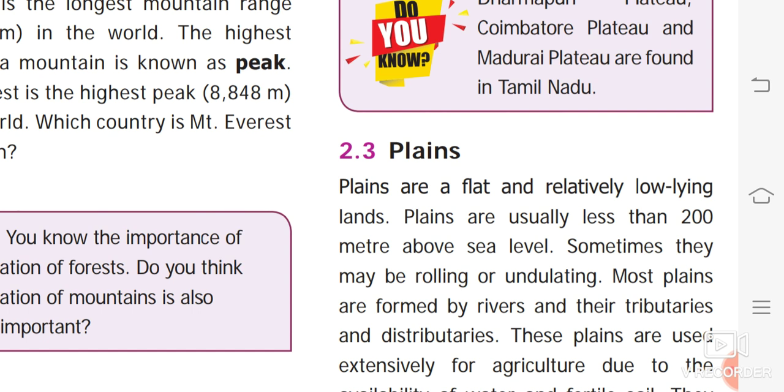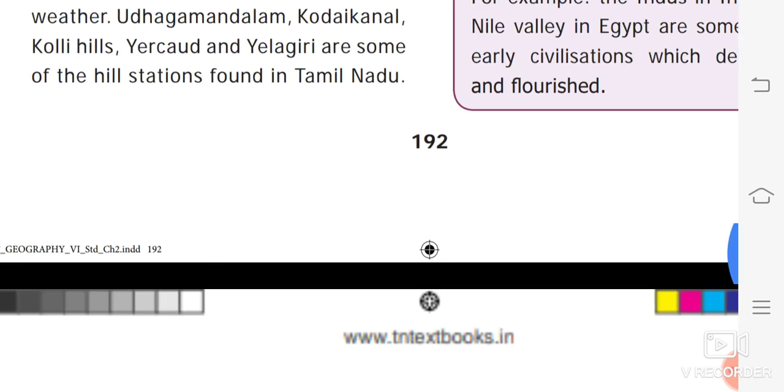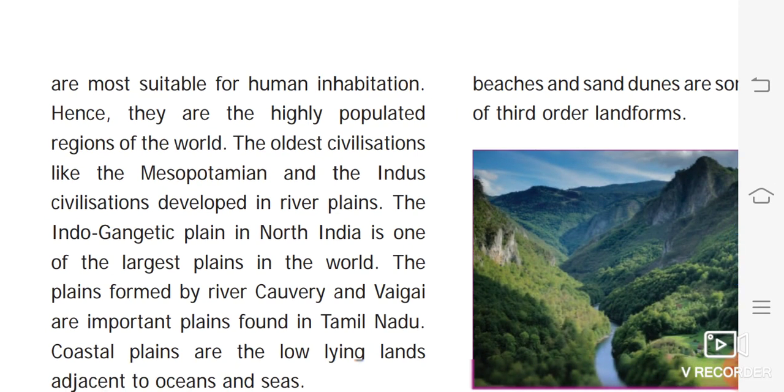So these plains are formed by the rivers. We can say, okay, the Ganga plains, the northern plains in India, the Nile basin, the Indus valley. The plains have been the cradle of civilizations from the earliest time. For example, the Indus in India, the Nile in Egypt. These were all early civilizations. So they are the most suitable for habitation. Hence they are highly populated regions of the world.